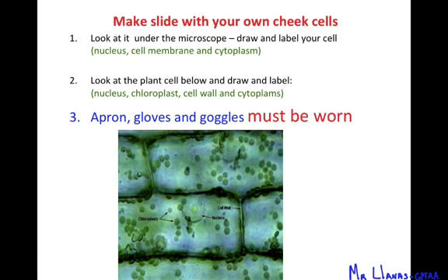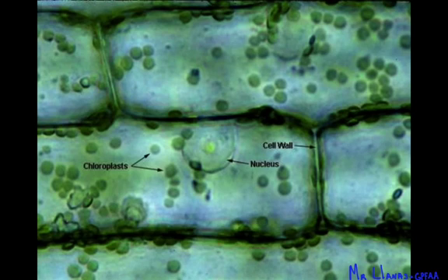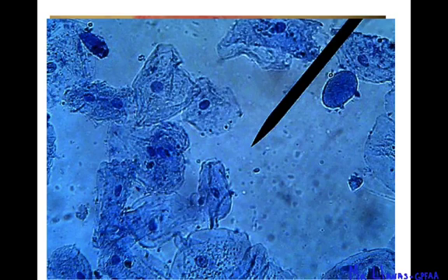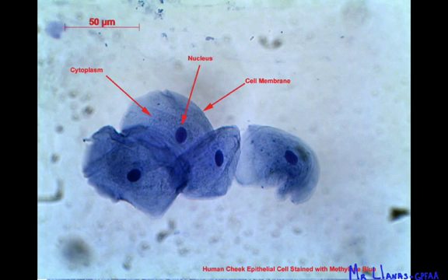So in class we went through a lab and we actually made slides from our own cells, and we looked at them under the microscope. They looked something like these, right? I asked you guys to label the cells, and if you weren't here for that lab, make sure you understand what we're looking at in this picture.